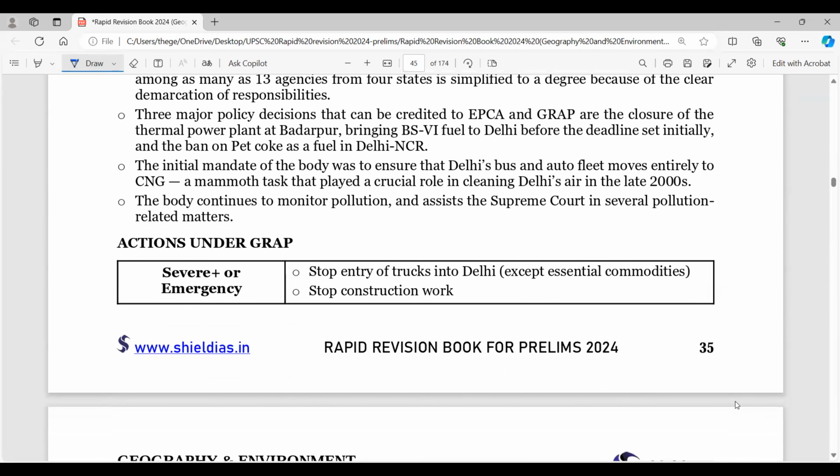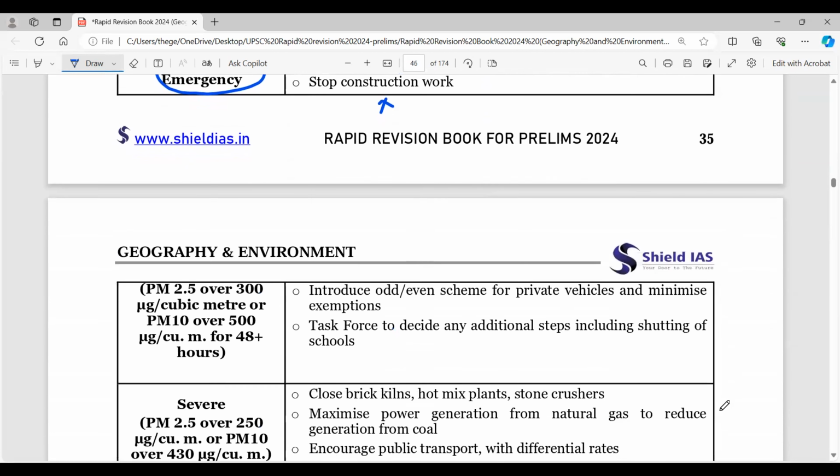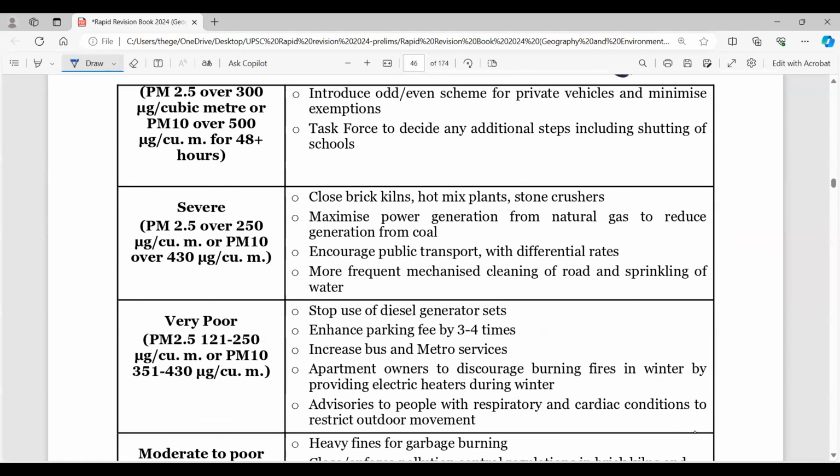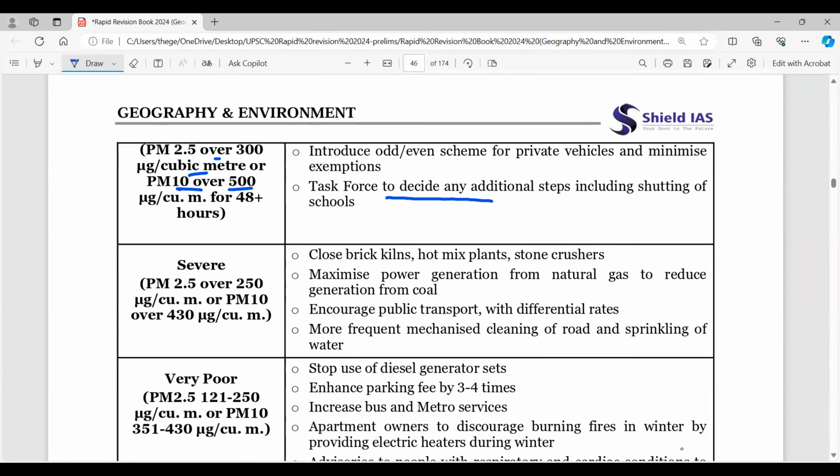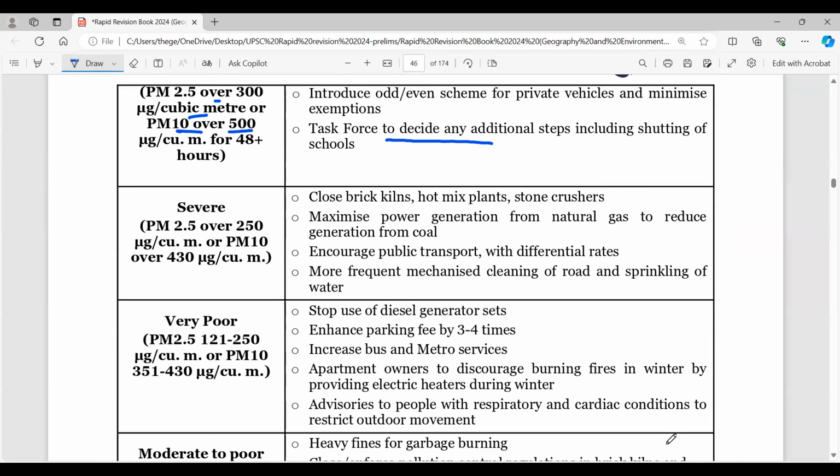So actions under GRAP, if you observe here: severe plus or emergency, stop entry of trucks into Delhi, except for essential commodities, stop construction activities around Delhi NCR, and then you have here PM 2.5 over 300 and or PM 10 over 500, then a task force to decide any additional steps, and then you look into private vehicles and mobilizing support in terms of local awareness, and also in severe cases you have to close brick kilns, right? You have to reduce the emissions from brick kilns or stone crushers.